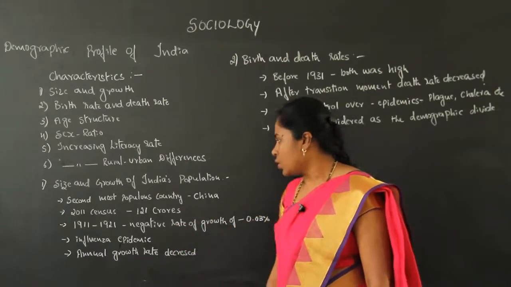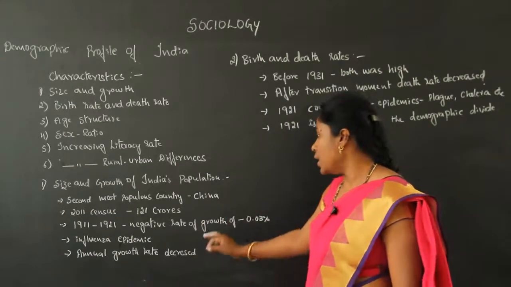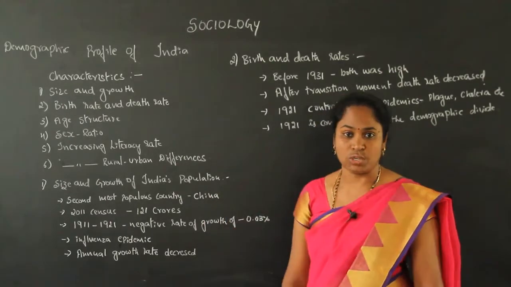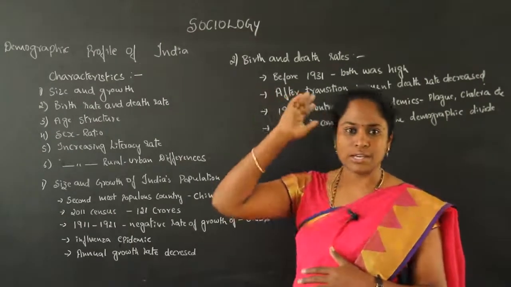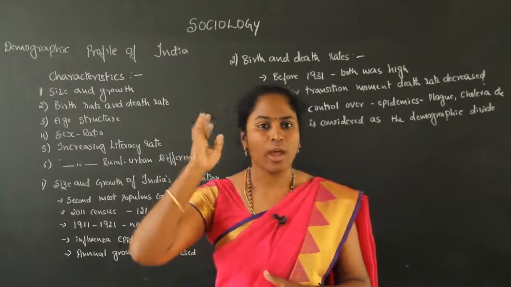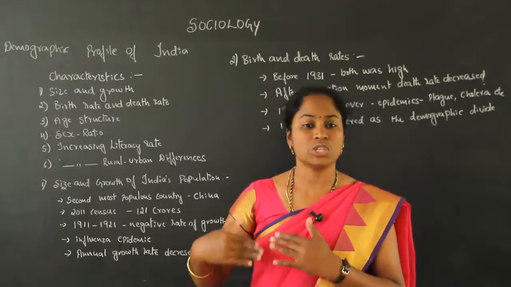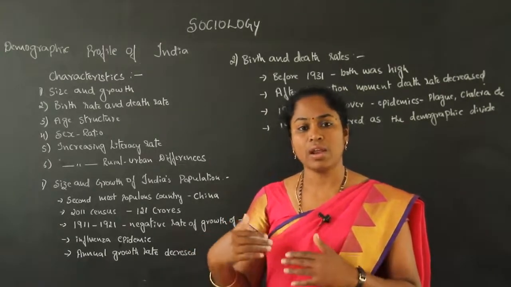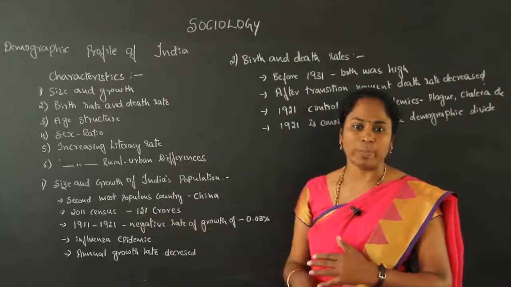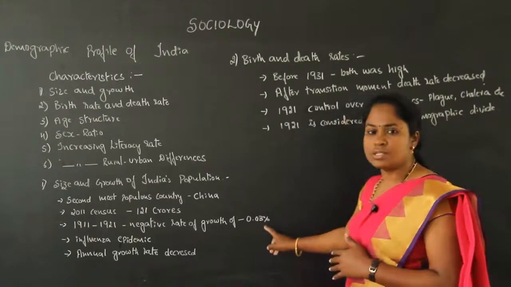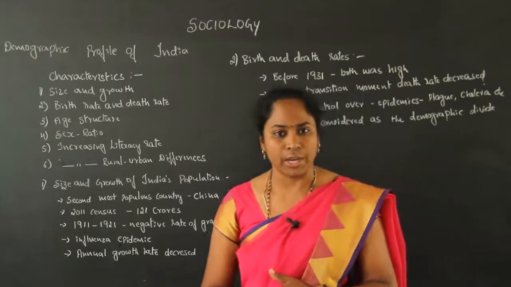Especially from 1911 to 1921 we had a negative rate of growth of the population. Before that, when the British started the census in 1881, and we see the census reports from there, we could find an increase in population growth. But only in 1911 and 1921 we had a negative effect on the growth of the population. It was minus 0.03%, a negative rate.